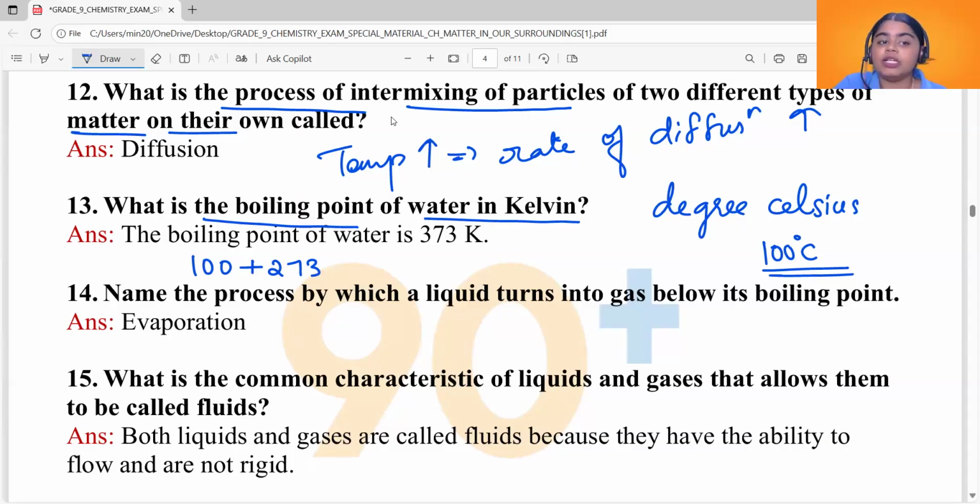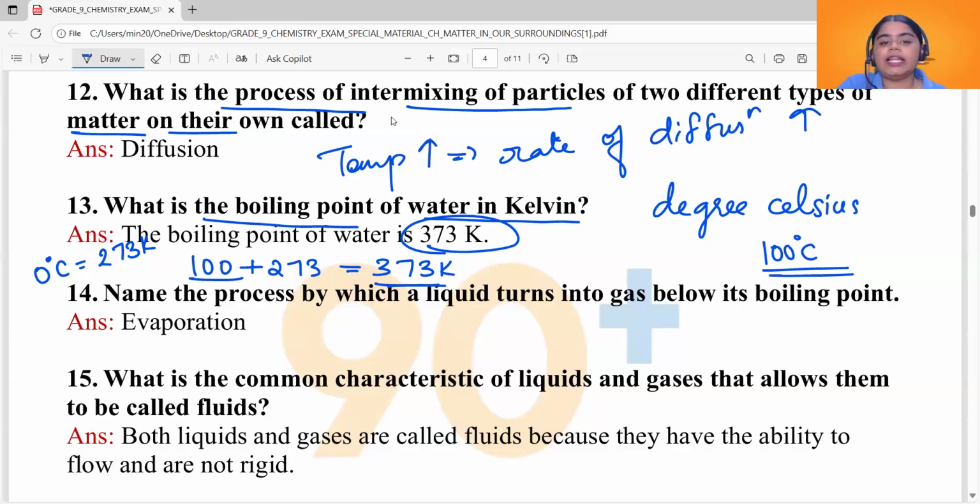It's equal to 0 degrees Celsius. So 0 degrees Celsius is equal to 273 Kelvin. So 100 degrees Celsius will be equal to 100 plus 273 Kelvin, which is equal to 373 Kelvin. So that's how you get to this answer, 373 Kelvin.